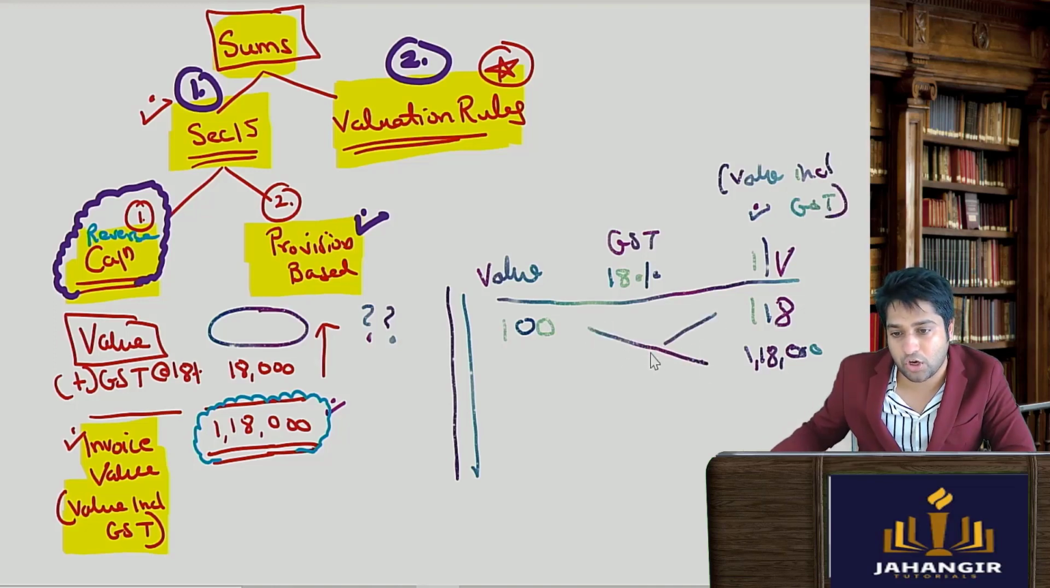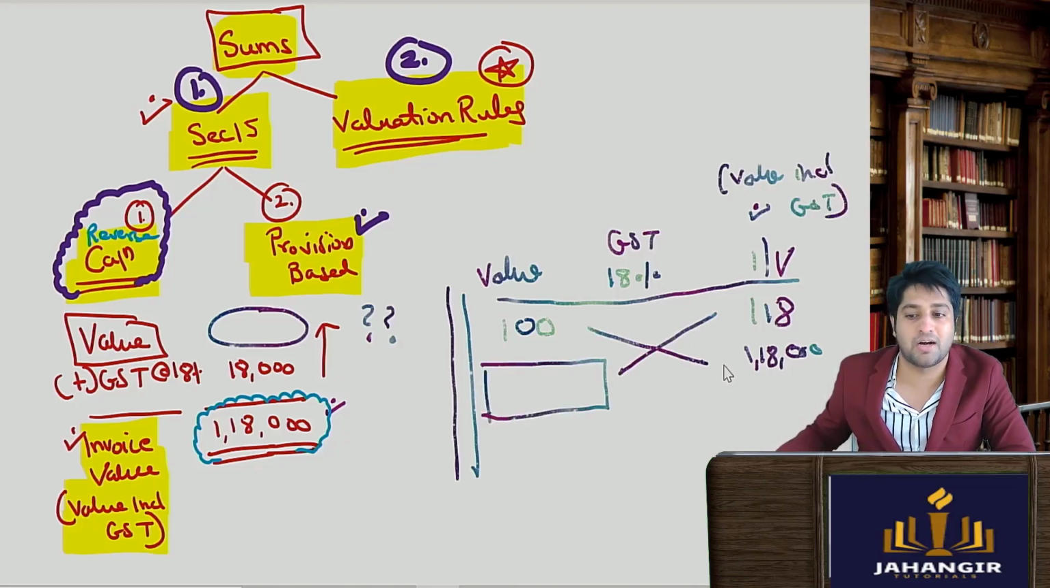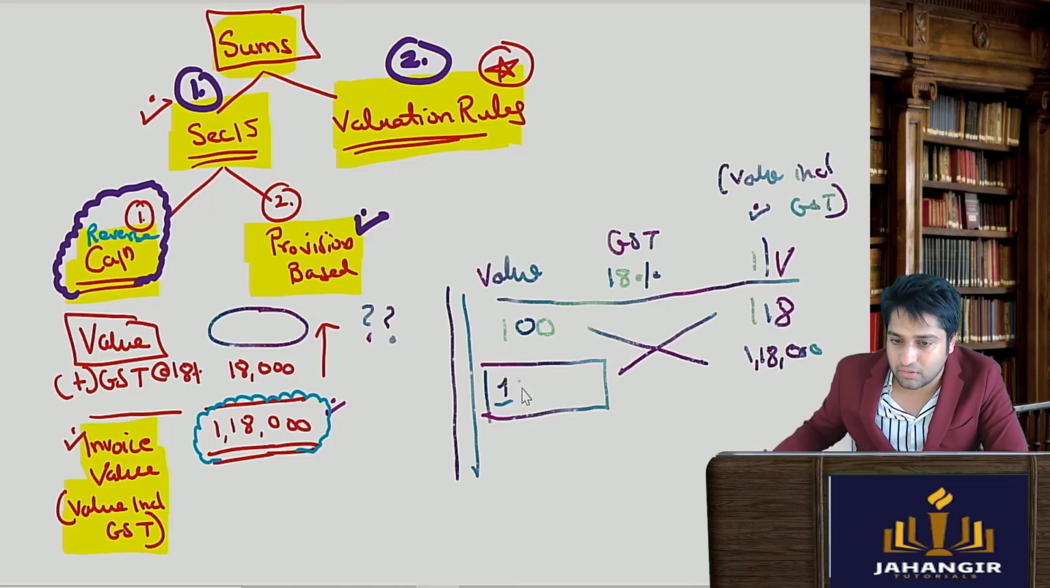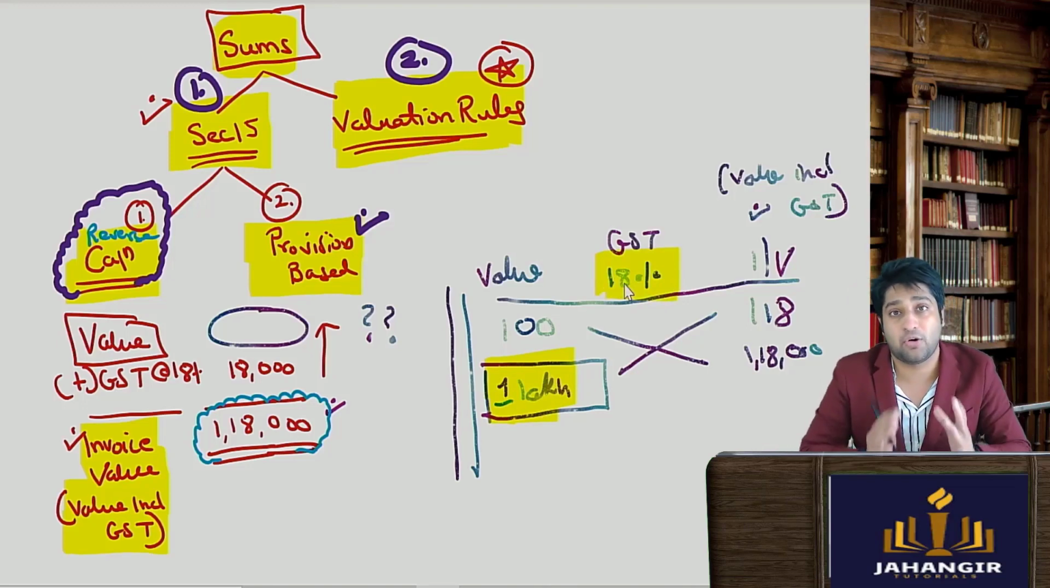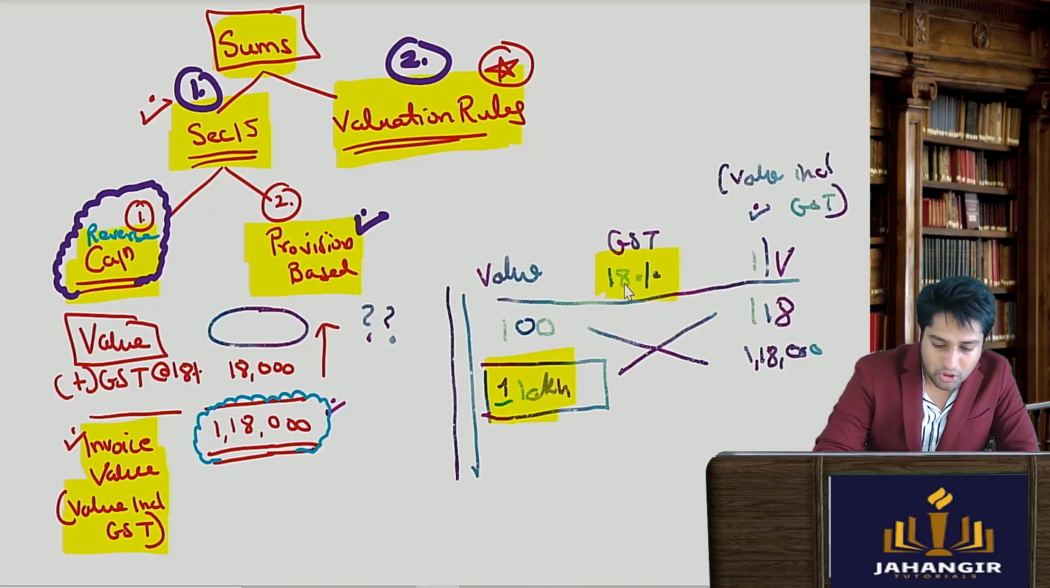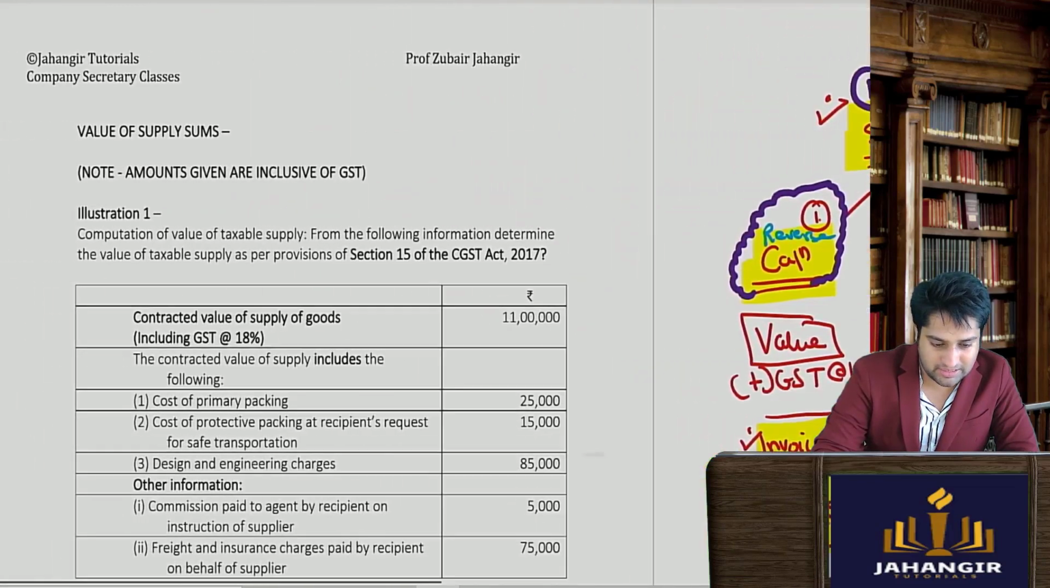You would do a cross multiplication to get this answer. So you'll do 1,18,000 into 100 divided by 118. Once you do that, you will get the 1 lakh figure here. You can check in your calculator, and when you do 1 lakh plus 18%, you will get 1,18,000. I hope this is clear. So let's solve the sums related to this.